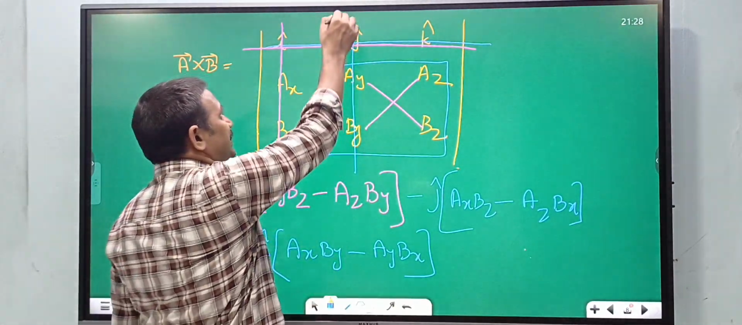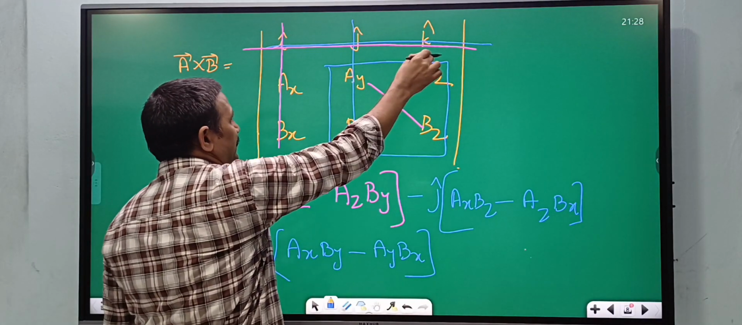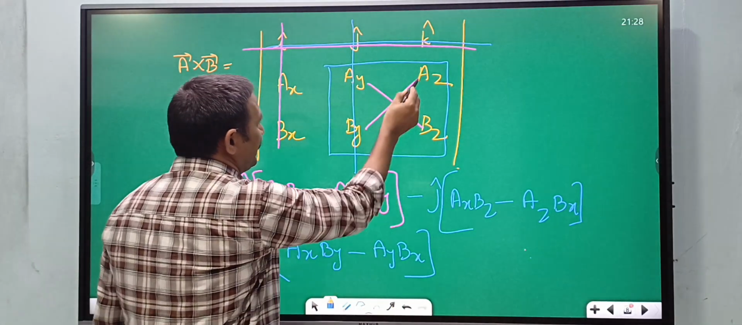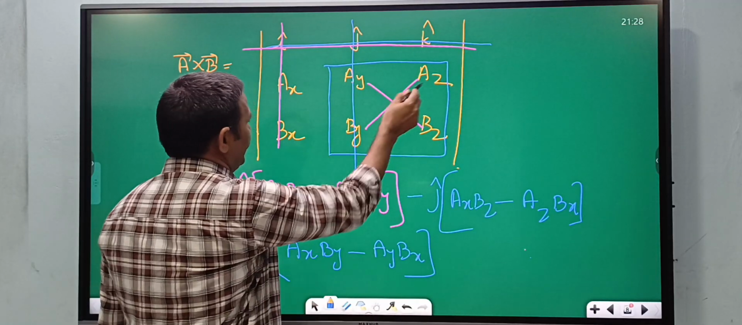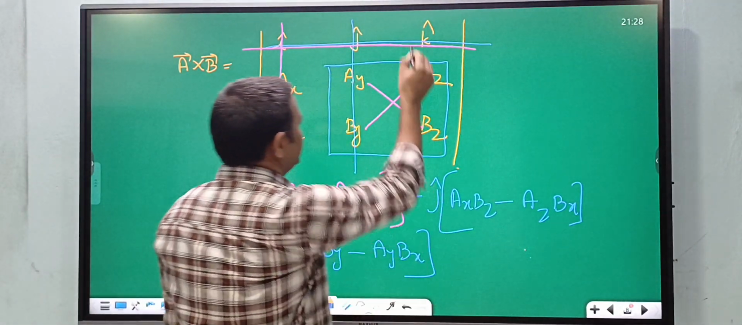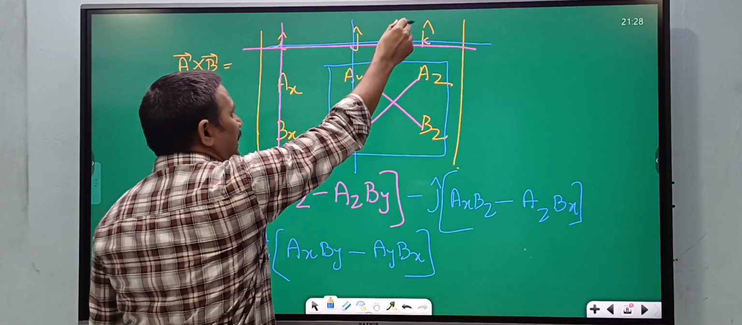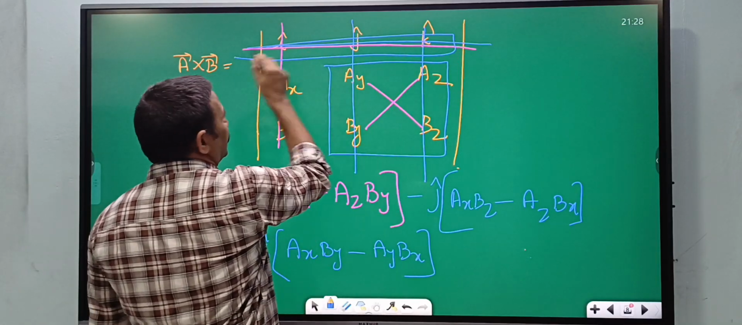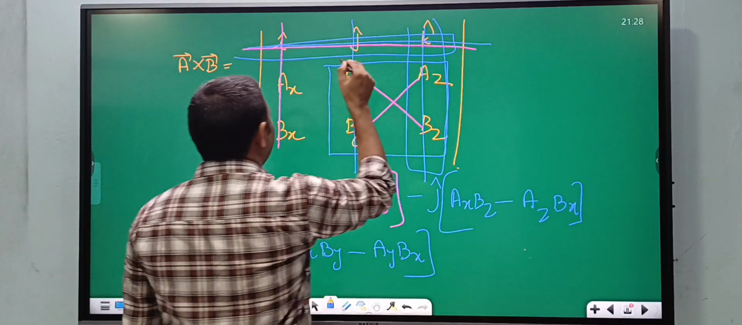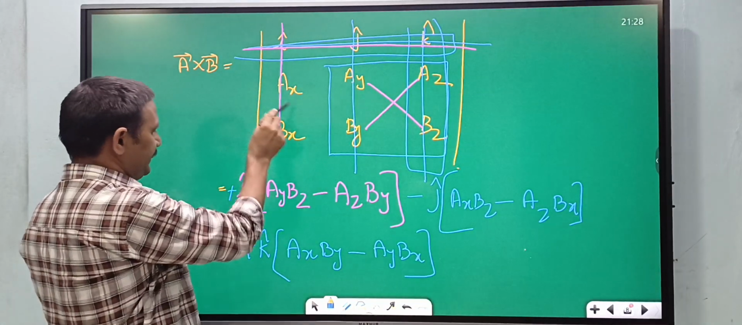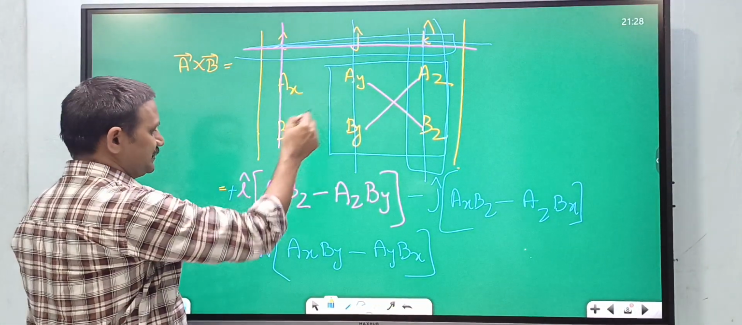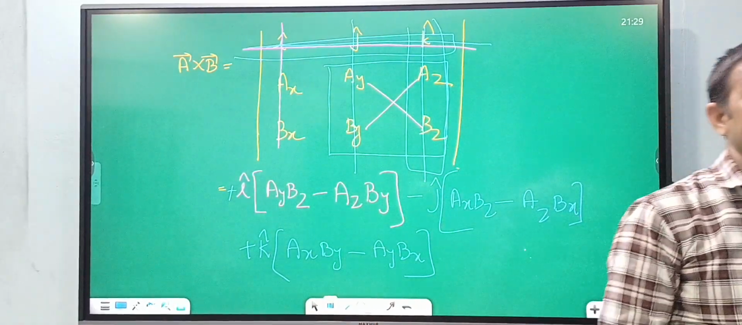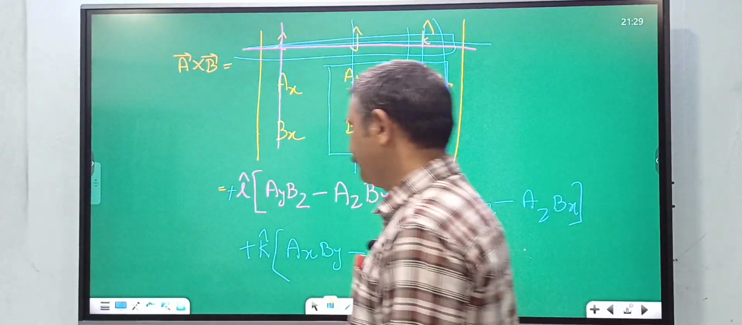And similarly for j cap you draw like this, ax bz minus az bx, plus similarly for k cap also we draw like this, then you will get k cap into ax by minus ay bx. So this is the cross product in the determinant form.